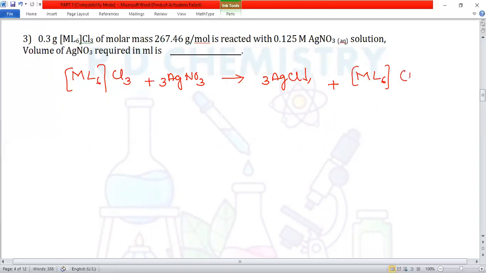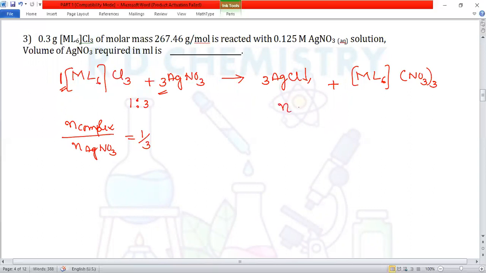Now nitrate is the counter ion. To balance the equation, I have 3 times nitrate. In this equation, we have 1 mole of the complex reacting with 3 moles of silver nitrate. So they react in the ratio 1:3. So the number of moles of the complex divided by the number of moles of silver nitrate AgNO3 is equal to 1 divided by 3.